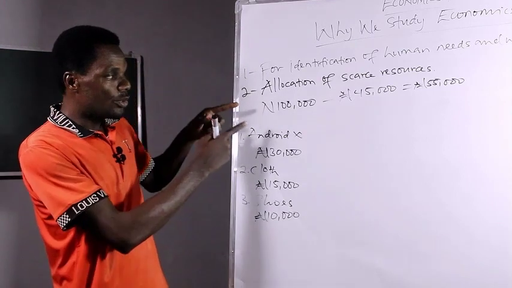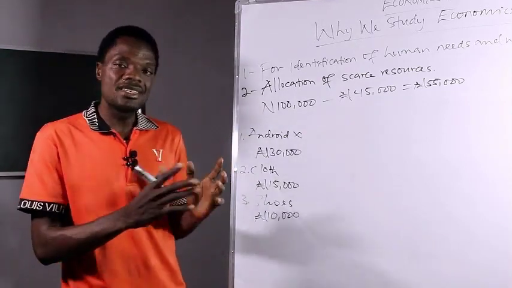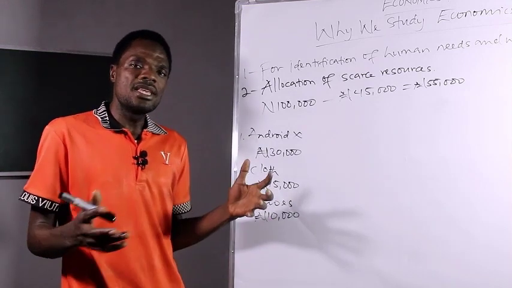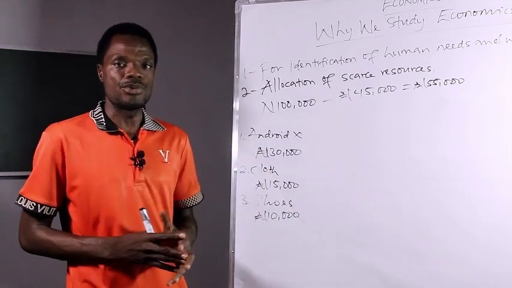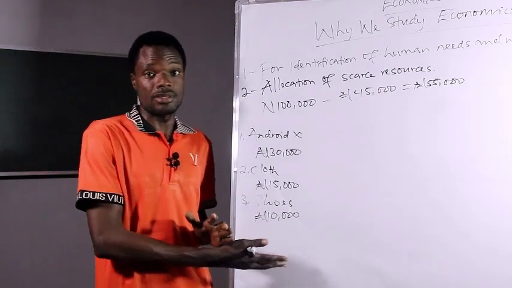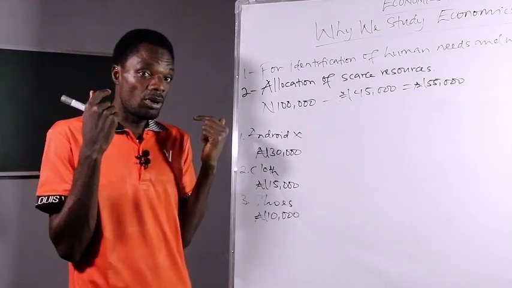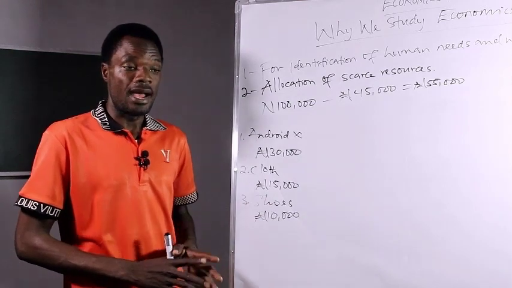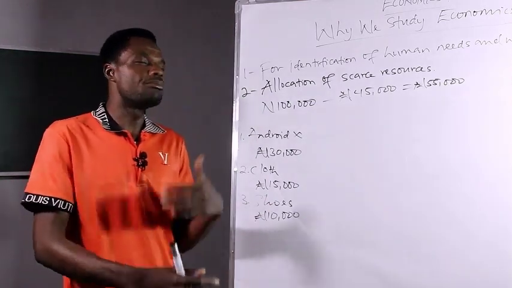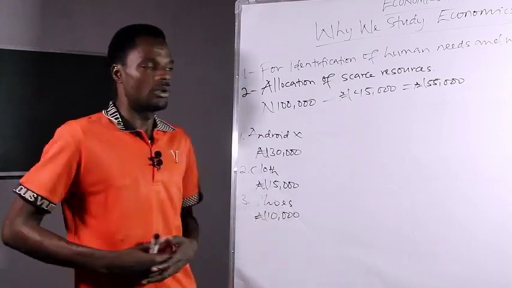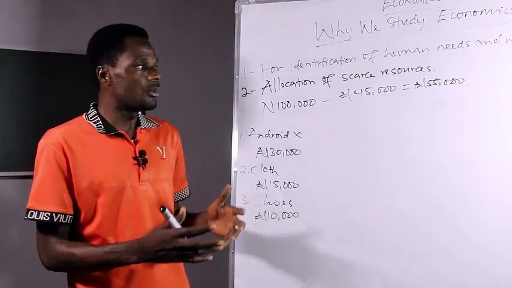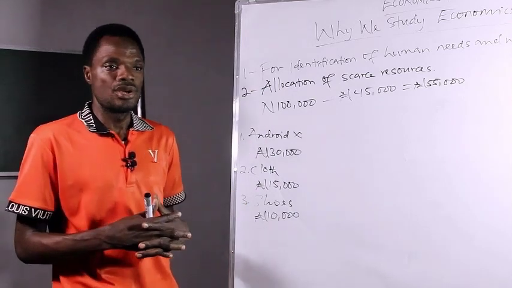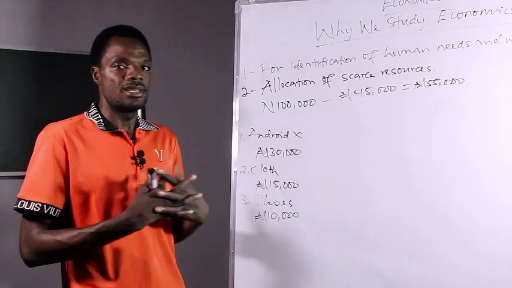Now, this 100,000, you can think of using it in different ways. That is why we say that the resource, besides being scarce, has alternative uses. I have just mentioned one example of buying things. You can think of different things other than the ones I have just listed. So economics is trying to tell us how we can use our scarce resources to satisfy our needs in the best